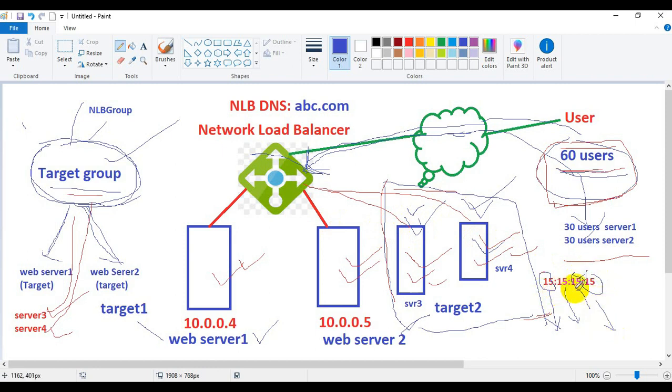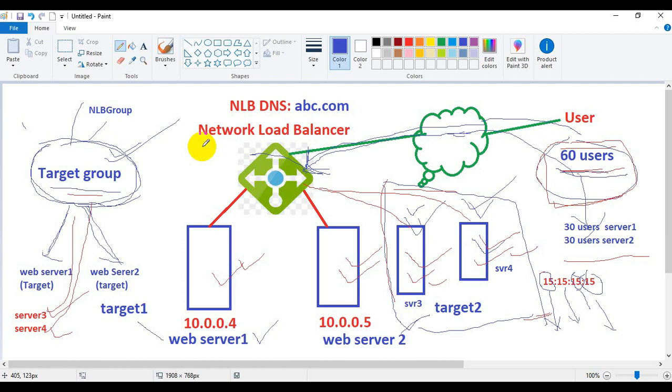So 15 plus 15 plus 15 plus 15 equals 60. As I said, the network load balancer will divide the load coming from the internet equally among the targets. We have four targets included inside the target group, so the 60 users' requests will be equally divided among the four servers in the ratio of 15 each.